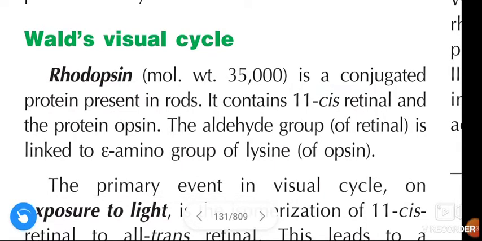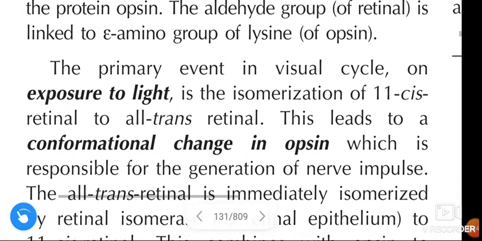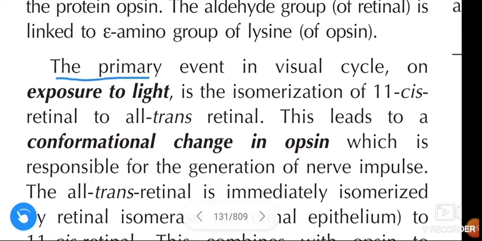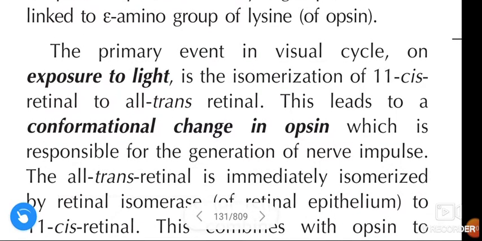Rhodopsin is a conjugated protein present in rods, and this rhodopsin contains the 11-cis retinal and the protein opsin. The aldehyde group of the retinal is linked to the epsilon amino group of lysine of the opsin. The primary event in the visual cycle on exposure to light is the isomerization of 11-cis retinal to all-trans retinal. This leads to a conformational change in opsin, which is responsible for the generation of nerve impulse.